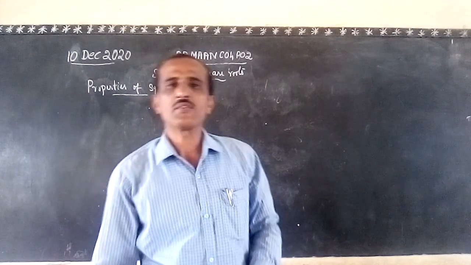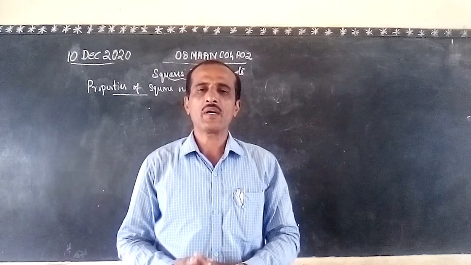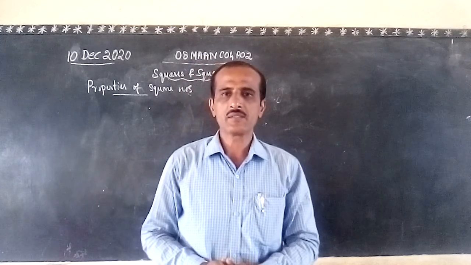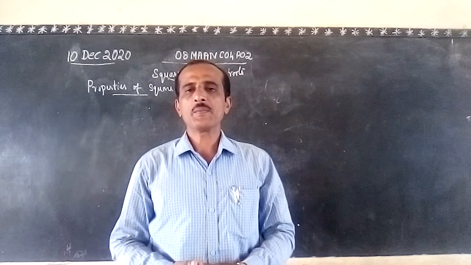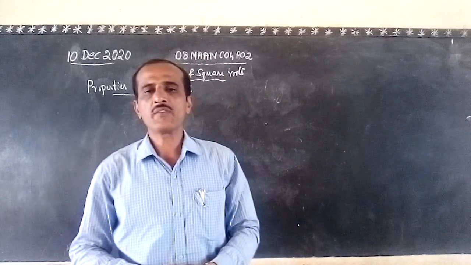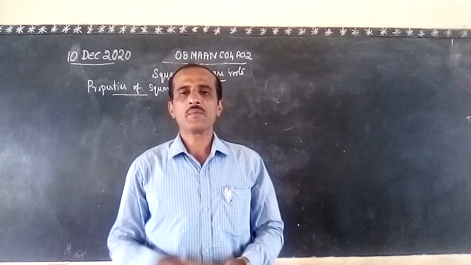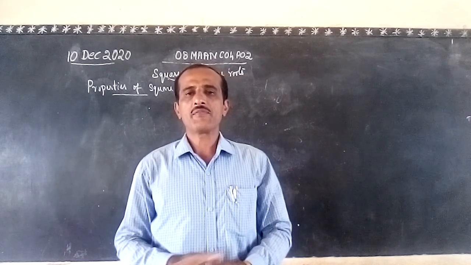In the last class we have seen about squares and some of the properties of square numbers. So let us recall what we have studied in our last class. About perfect squares we have seen. What do you mean by a perfect square? If a number is multiplied by the same number or that number itself, the product is called a square number or a perfect square.